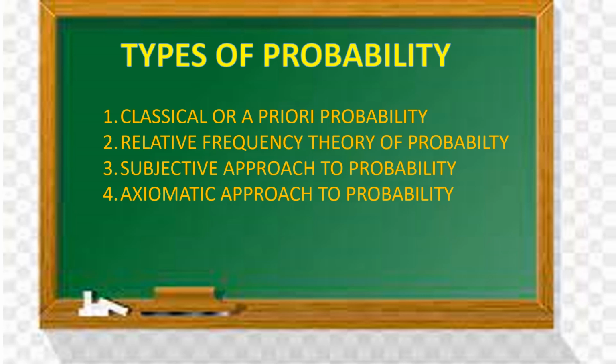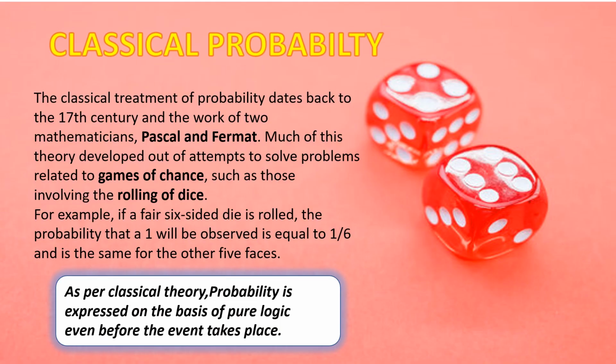Next, we are going to discuss the types of probability. There are mainly four types or four approaches of probability: classical or a priori probability, relative frequency theory of probability, subjective approach to probability, and the last one, axiomatic approach to probability. So the first one, what is the classical theory of probability? It is the theory proposed by Pascal and Fermat.